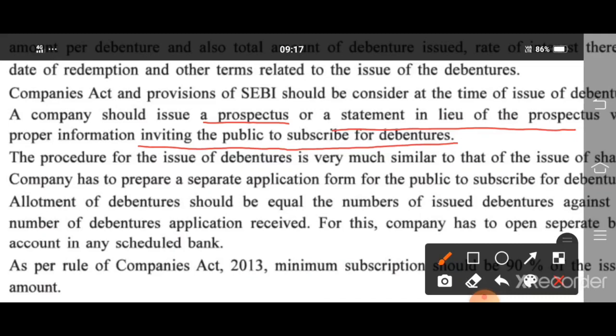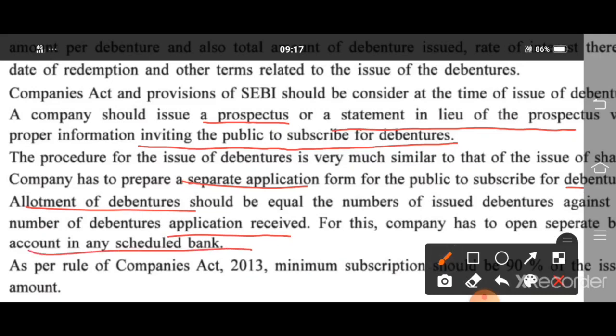Fully the same. The company has to prepare a separate application form for the public to subscribe to the debentures. Allotment of debentures should be equal to the number of issued debentures against the number of debenture applications received. For this, the company has to open a separate bank account in any scheduled bank.